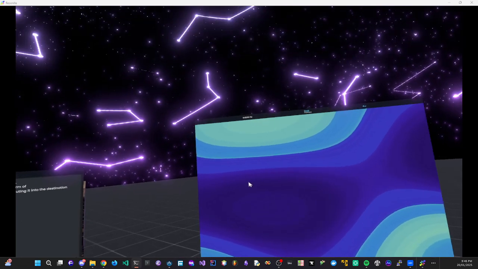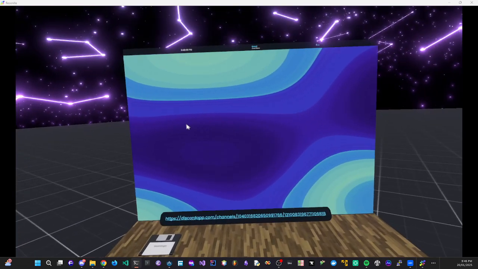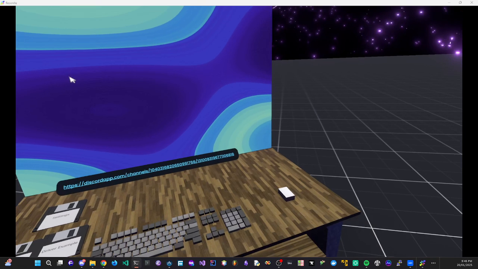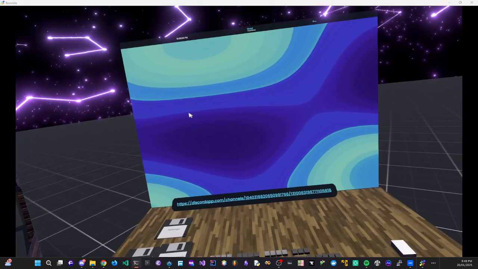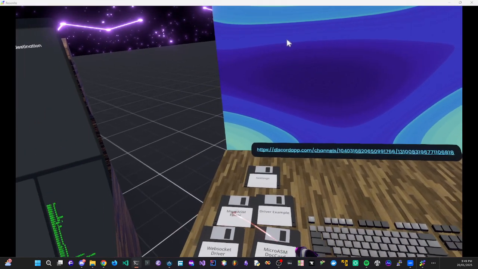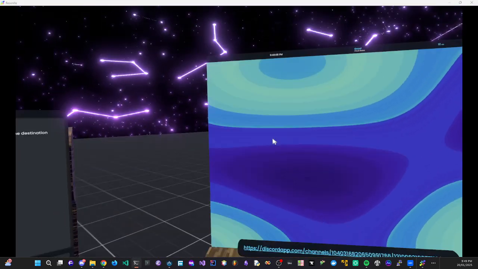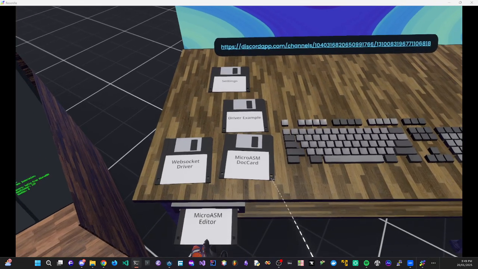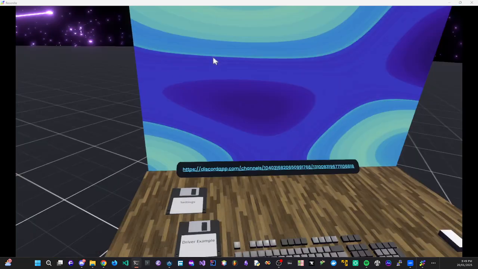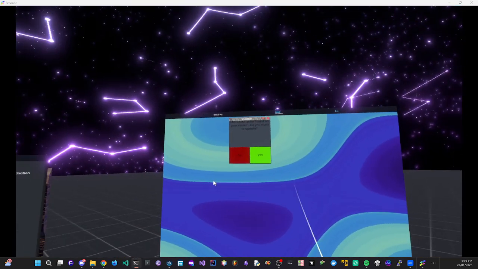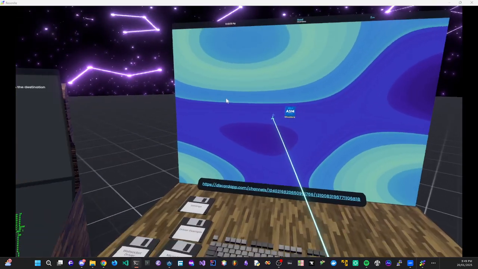Let's take a look at where everything started. Micros, our interactive development, or let's just say desktop environment inside Resonate. Let's take our microassembly editor on our floppy disk, shove it into the install drive or our floppy drive, and then we'll hit it. We'll do this. Oh, it's found on the system. I had to remove UI.